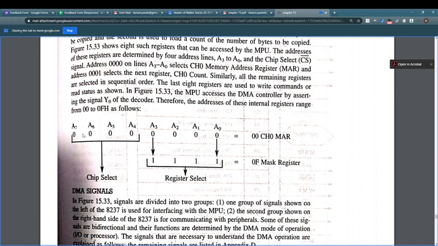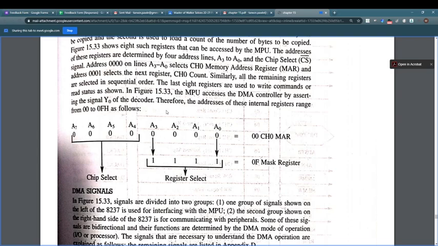But when the DMA itself becomes a master and wants to communicate with another peripheral which has 16-bit address lines, then we need higher order address buses, that means A8 to A15.